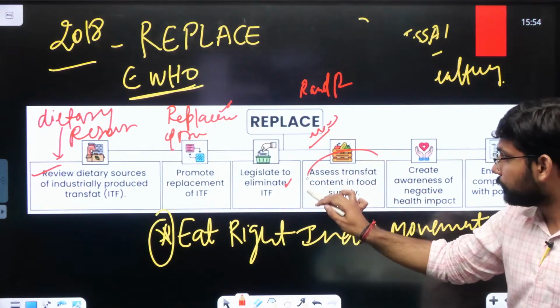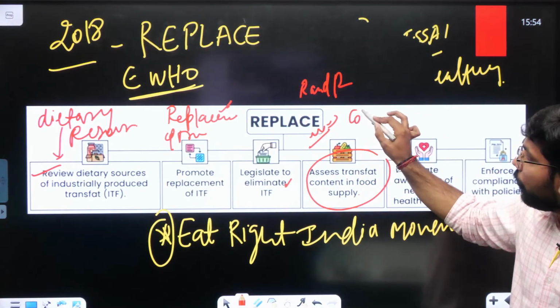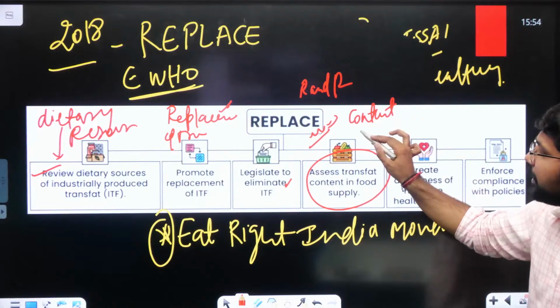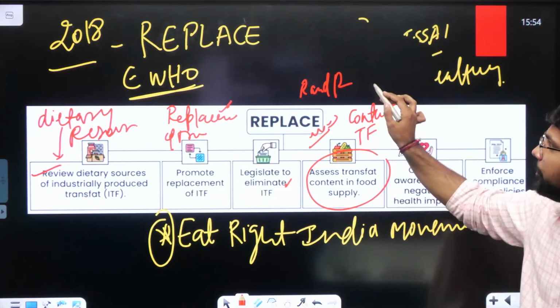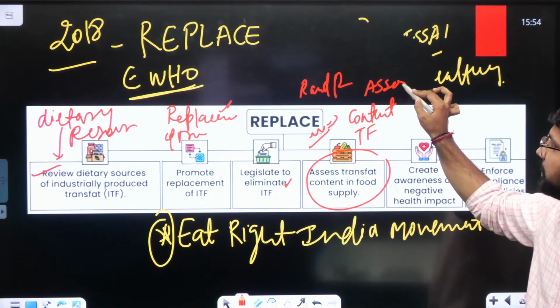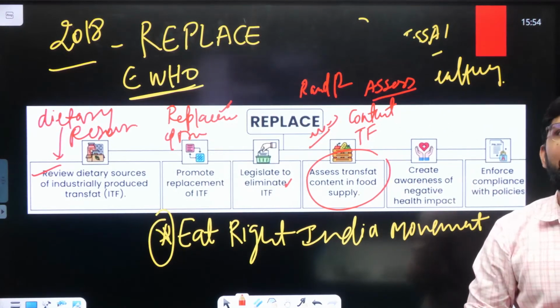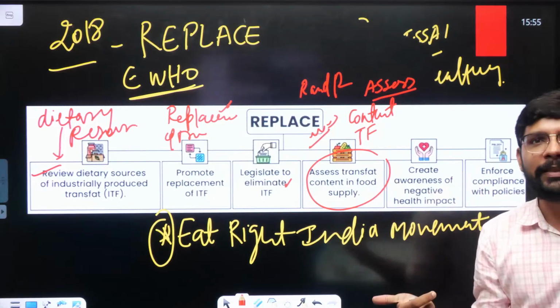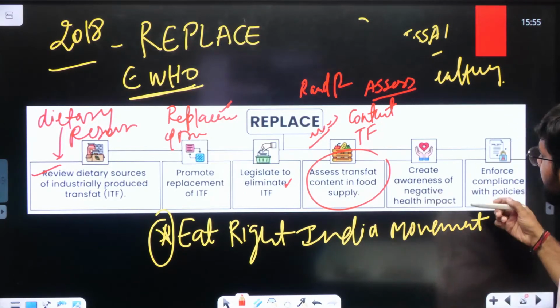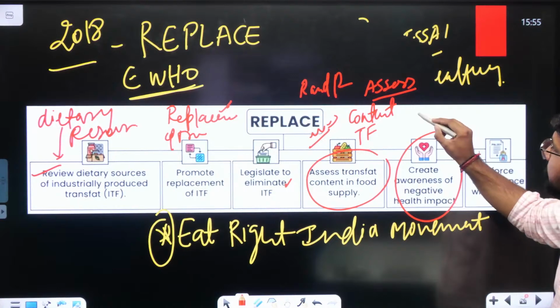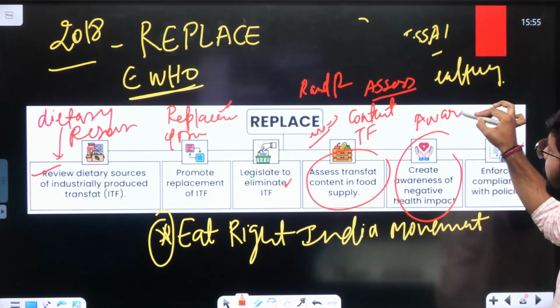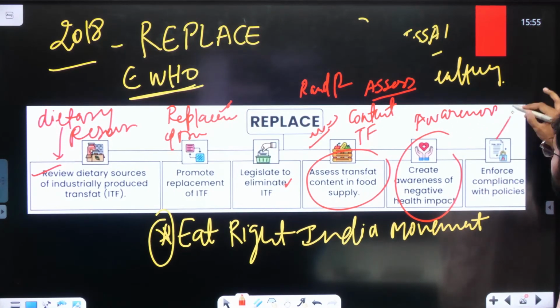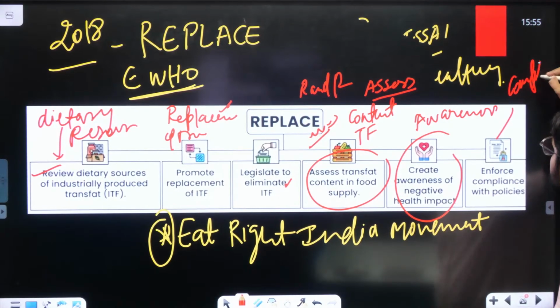Then assessment of trans fat content in the product. We will assess how much percentage of trans fat you can have in the products. Then create the awareness and enforce the compliance.